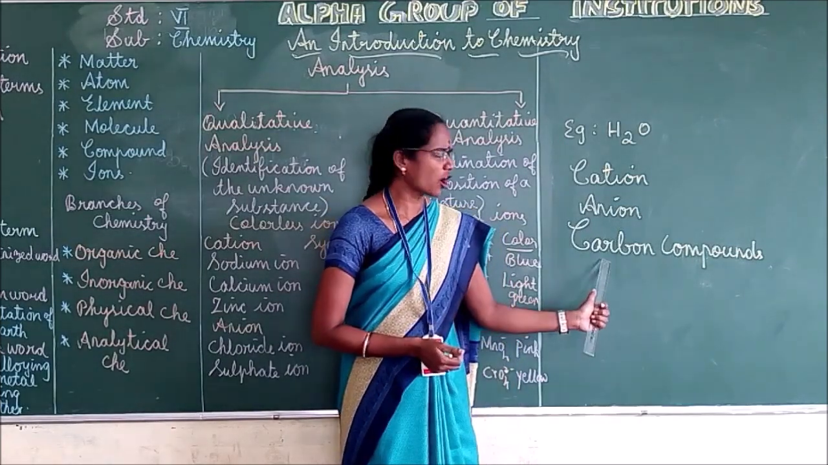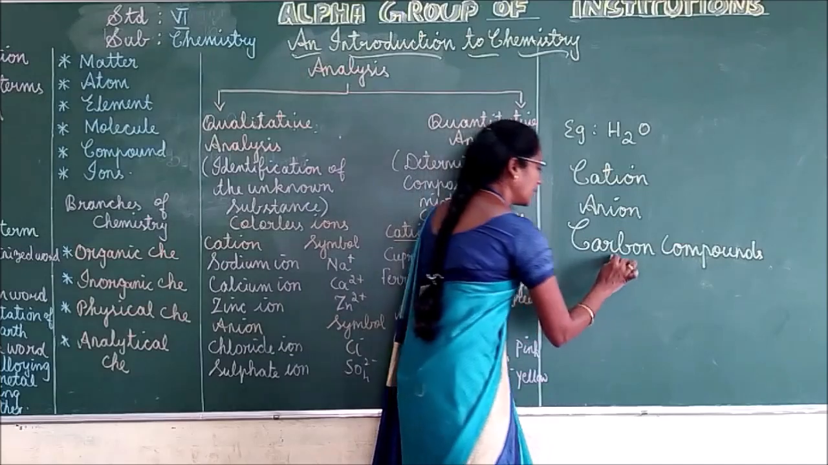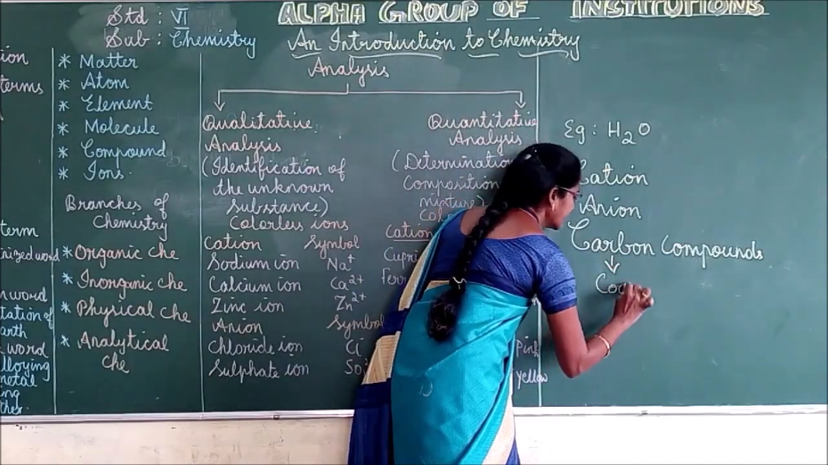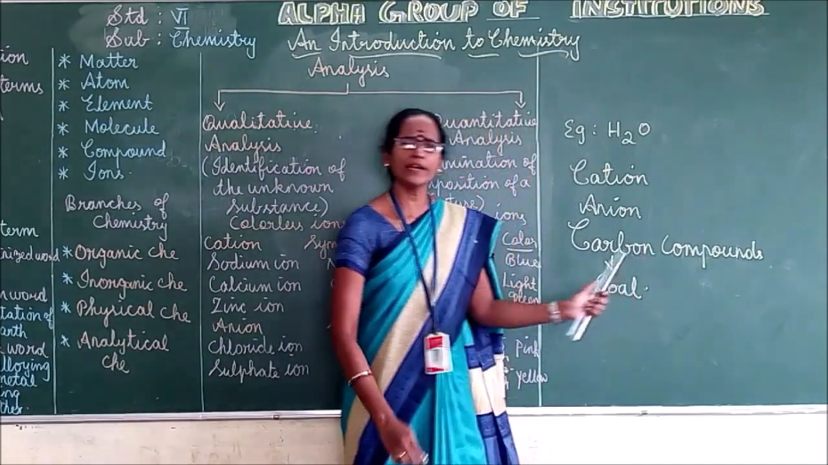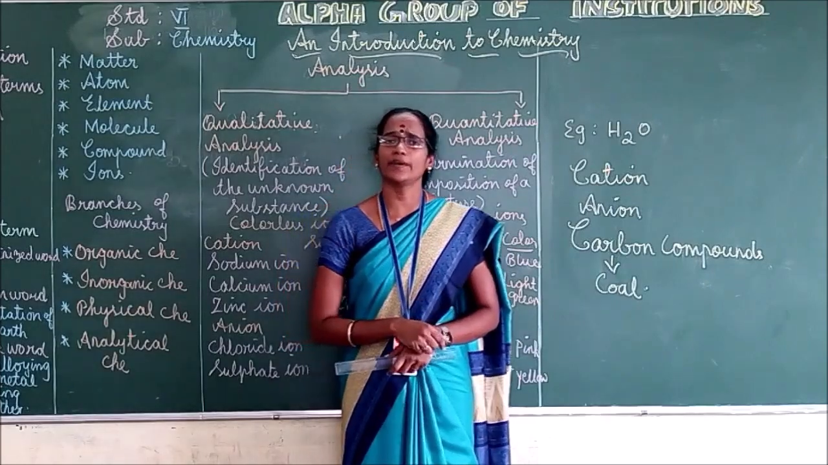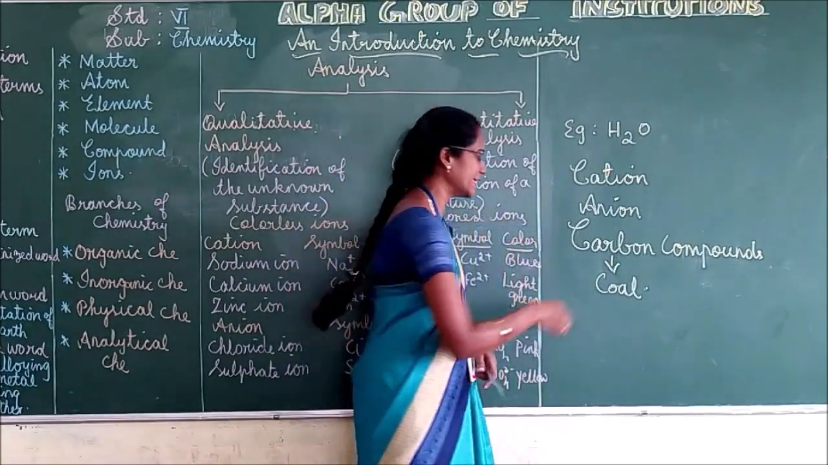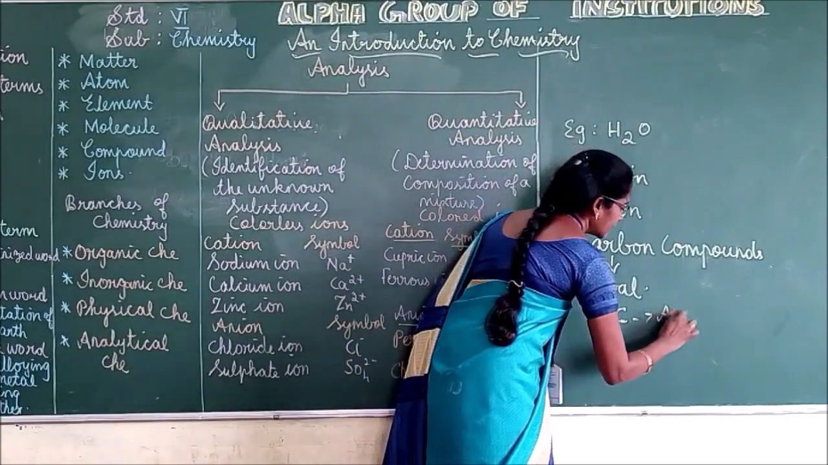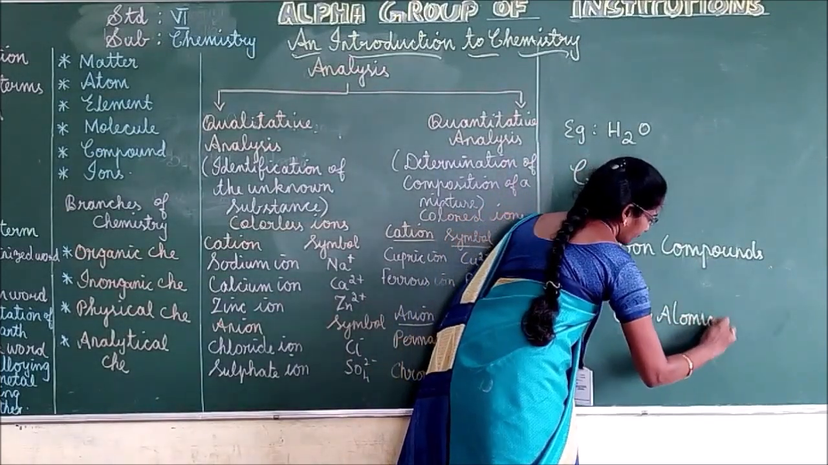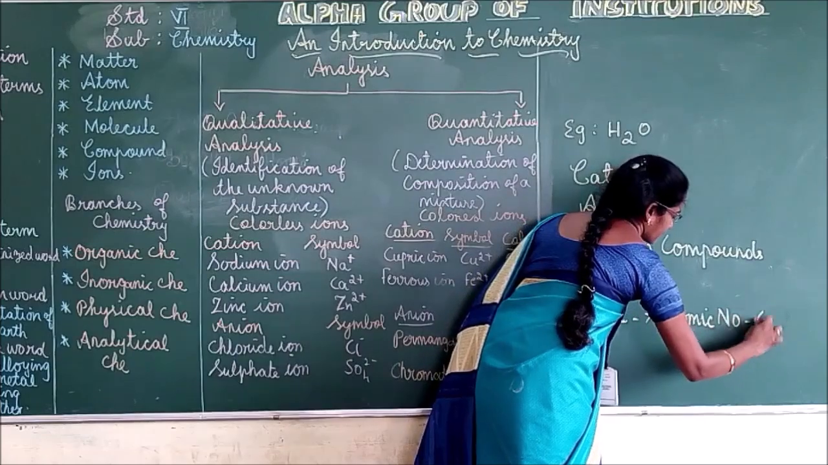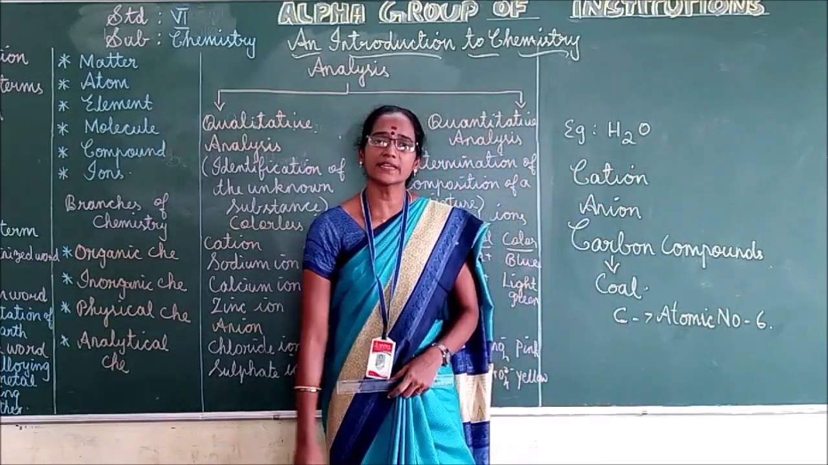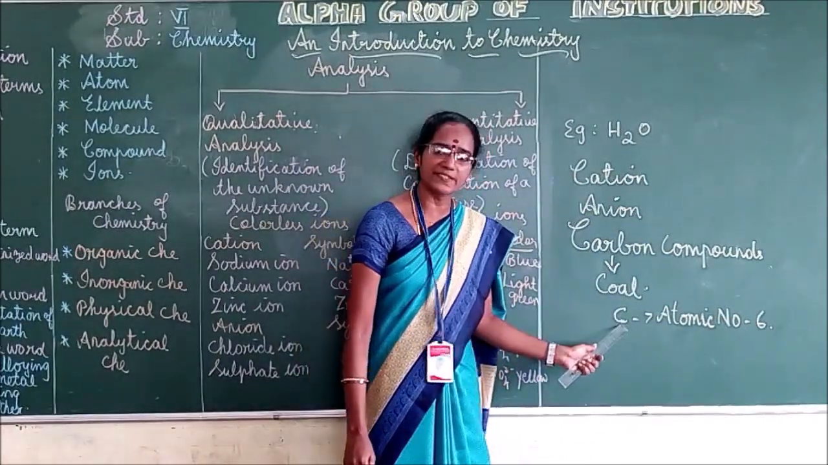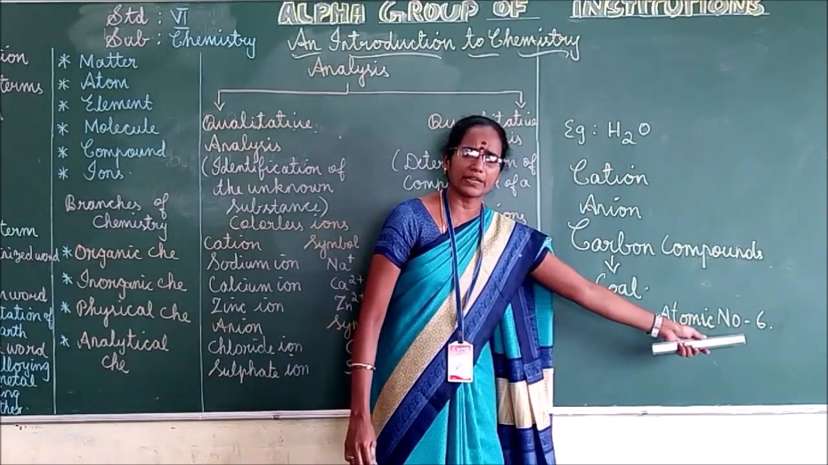Okay. So actually carbon means coal. What do you mean by carbon? Carbon means coal. Carbon is a chemical element with the symbol C. Okay. Its symbol is C and its atomic number is 6. Carbon is a chemical element with the symbol C and its atomic number is 6.